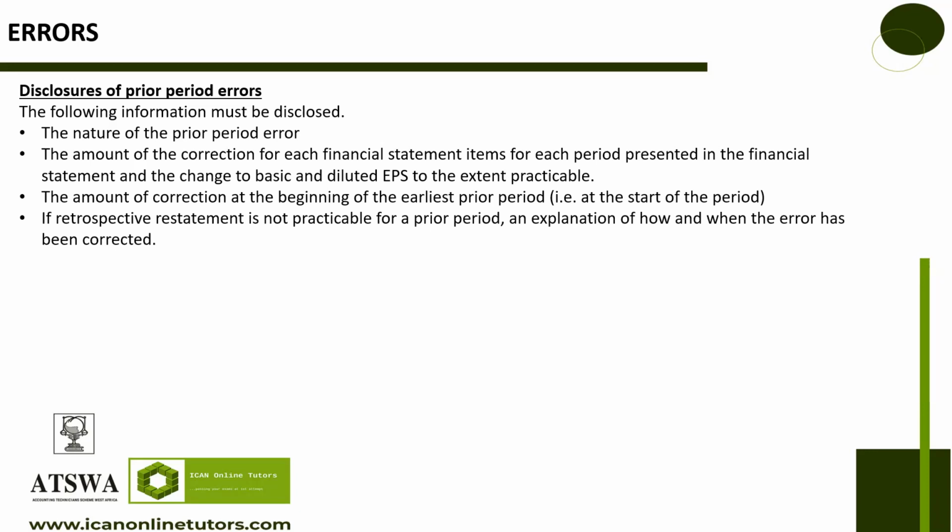Then the amount of correction at the beginning of the earliest prior period. I defined what earliest prior period meant, right? You are in 2018 now. You gave financial statement for 2017. The beginning of 2017 is what we call the beginning of the earliest prior period. That is at the start of the period. And at the start of period means what? The balances of the previous period.